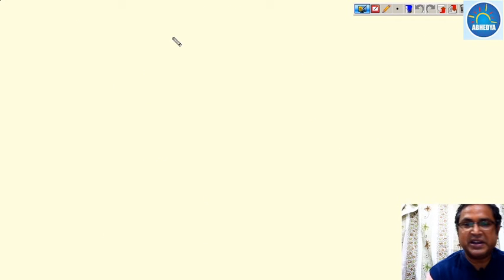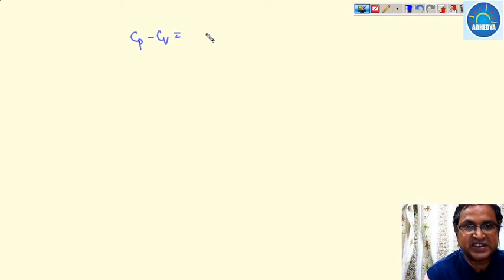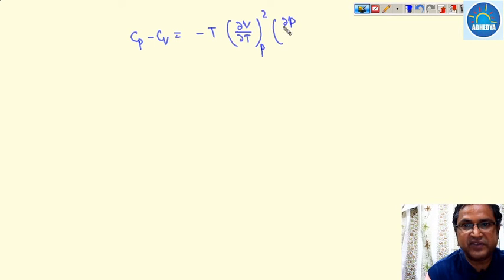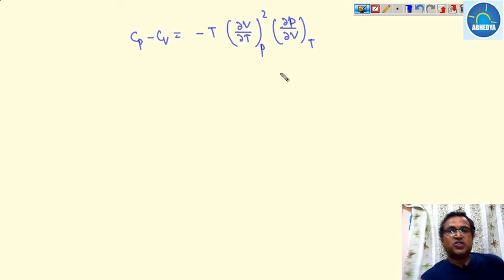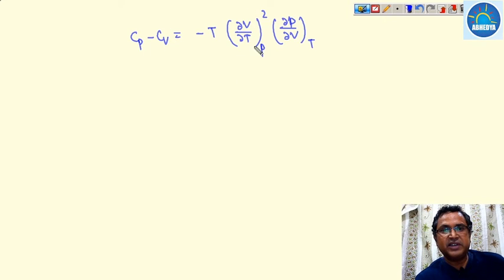Okay, so Cp minus Cv is equal to minus T times del V upon del T at a constant pressure square into del P upon del V at a constant temperature. So this value, del V upon del T whole square, will always be positive, because it's a square of any real number. Temperature will always be positive. And what is del P upon del V at a constant temperature? It is the slope of an isothermal line.